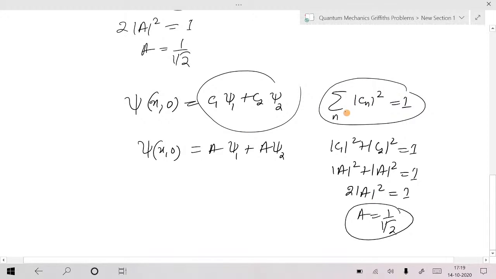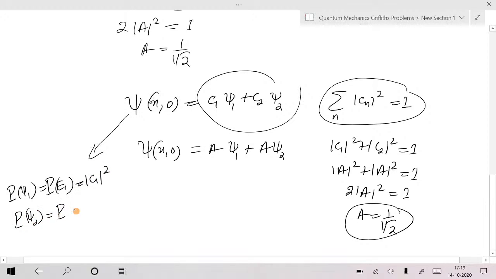How did this idea come about? Whenever you write this kind of wave function, the probability of finding the particle in state psi 1, or the probability of finding energy E1, would be mod C1 square. The probability of finding the particle in state psi 2, or the probability of finding the particle with energy E2, will be equal to mod C2 square. If you do the measurement, either you will get this state or this state.